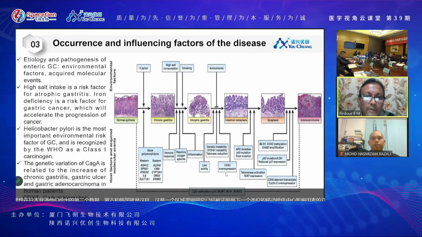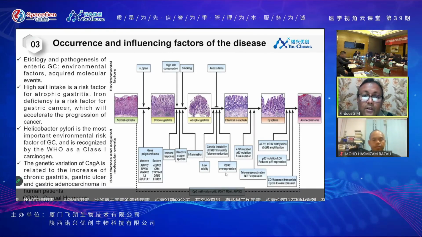So in the environmental factors, there is ingestion of H. pylori or H. pylori infections, or high salt consumption, or smoking, or smoked food. Generally, there are certain preparations, the smoked food, consisting of high nitrogenous compounds, or a lack of antioxidants, or lack of taking vegetables.